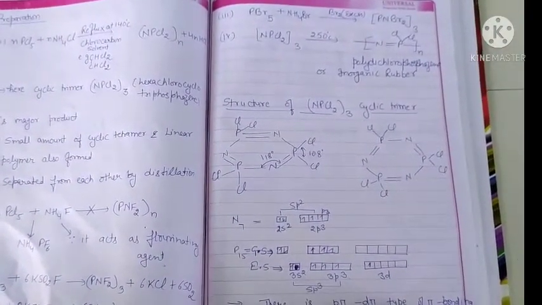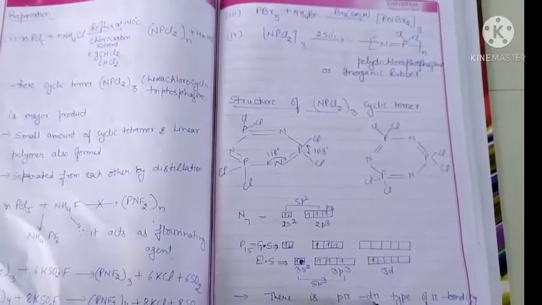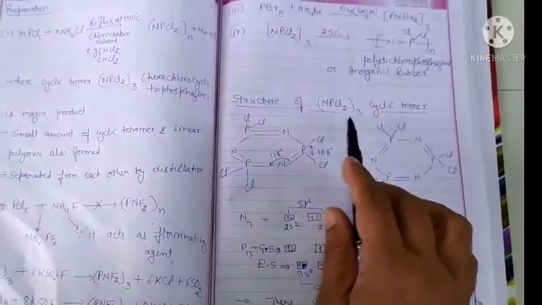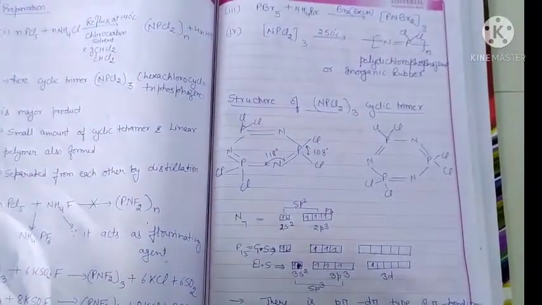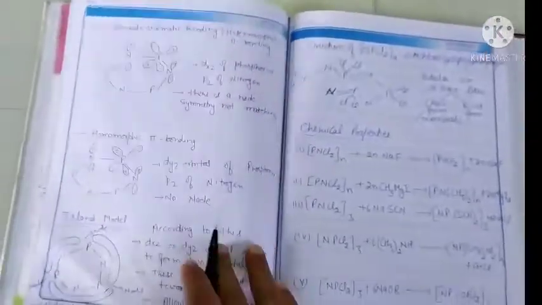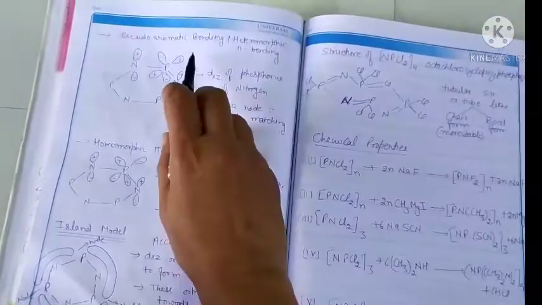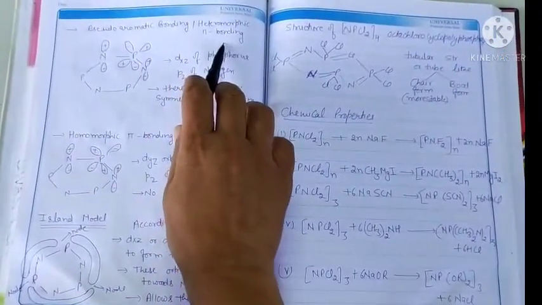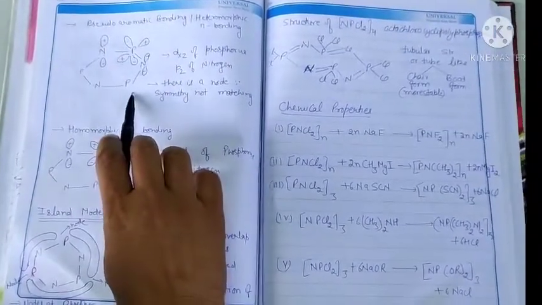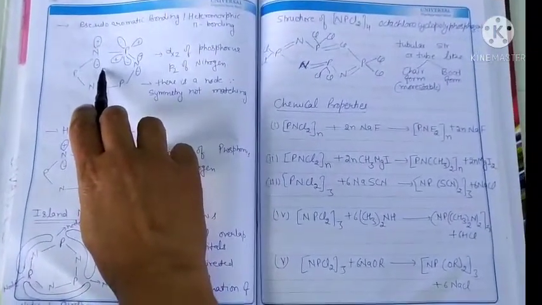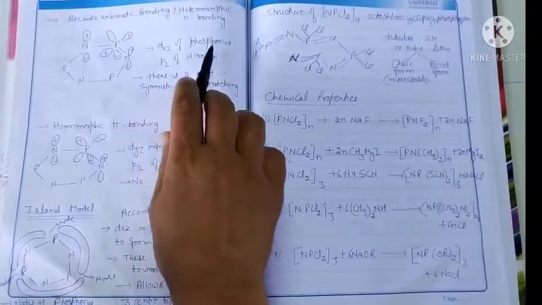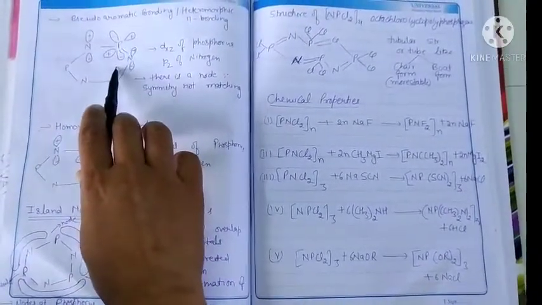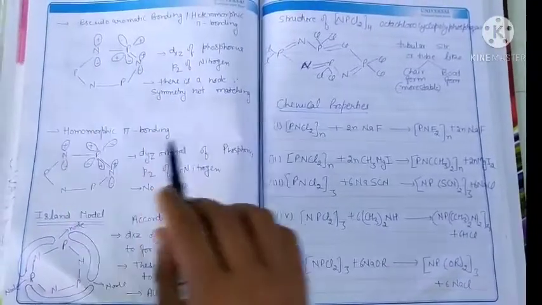It is a type of d pi p pi bonding, which is of two types. In chlorophosphazine, pi bonding is of two types. First is the pseudo aromatic bonding, which is called heteromorphic pi bonding. In this type of bonding, the pz orbital of nitrogen and the dxz orbital of phosphorus overlap with each other to form the pi bonding.